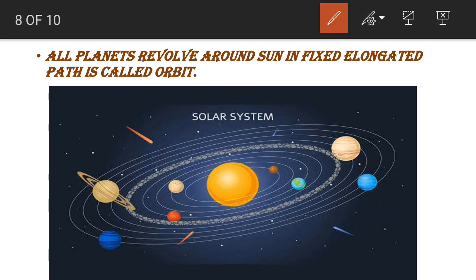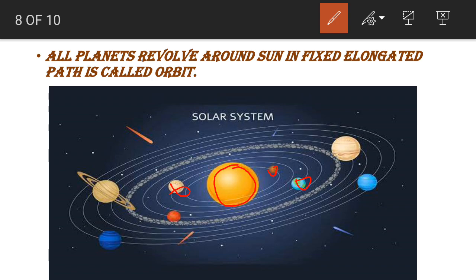Which is the center of the solar system? Now you can say, which is the center of the solar system? Sun. And which is the nearest planet to the sun? Mercury. Second nearest planet? Venus. And this is our planet. Our planet is Earth. Right.